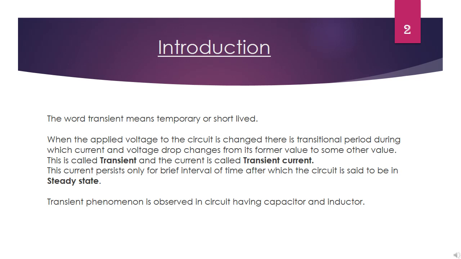For example, when voltage applied to the circuit is changed, or if any of the circuit element is replaced by another, then current flowing through the circuit changes from its former value to some other value. This current is called transient current. It persists only for a short interval of time, after which it becomes constant and circuit is said to be in steady state.